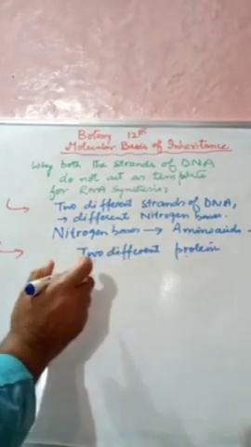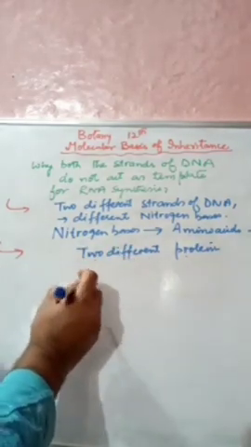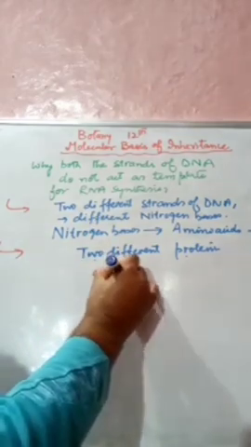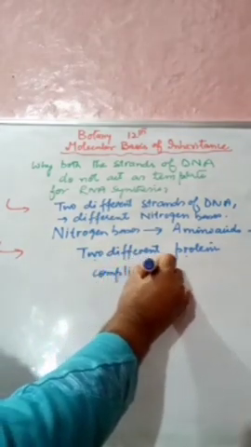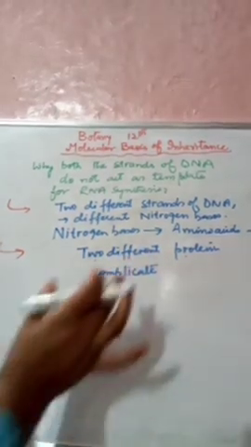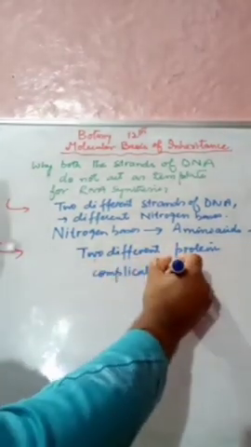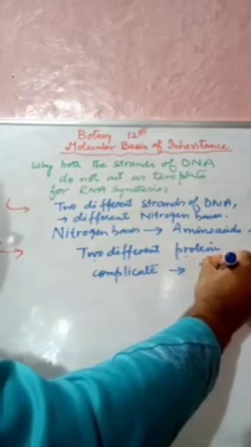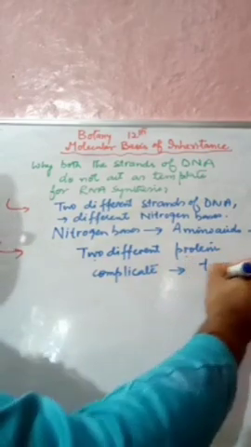These different proteins will complicate the genetic information, and then the transfer mechanism.